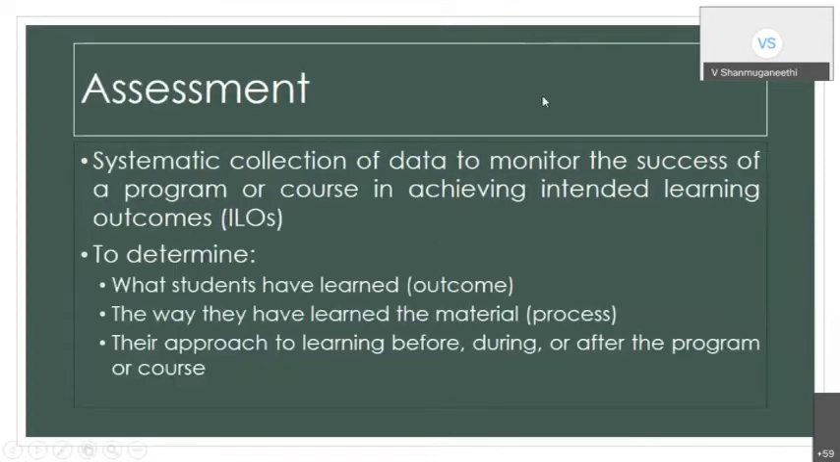So when we talk about assessment, particularly the achievement of outcome is the first thing, the way of learning is the second, and the third thing is what progress you have seen before the learning, during the learning, and after the learning. If there is no progress, it means no learning. So these are all the things that need to be determined by way of assessment.